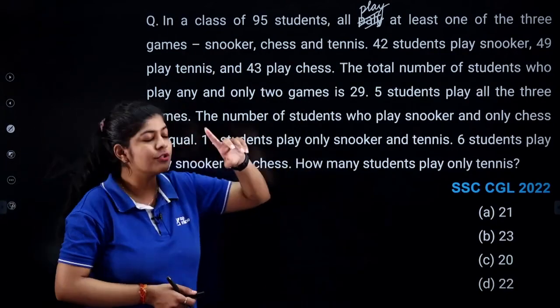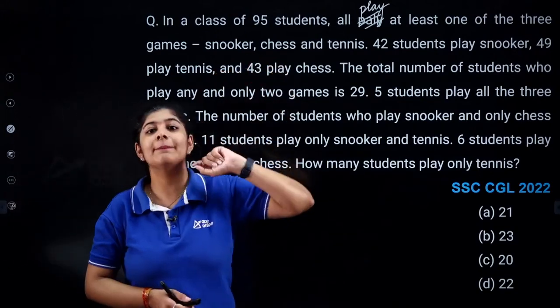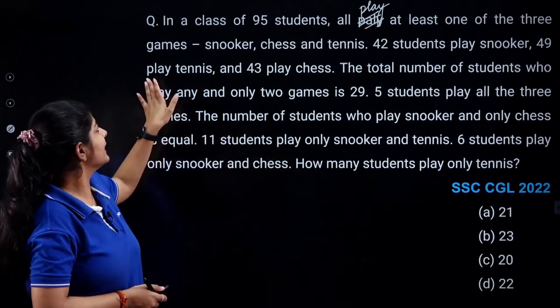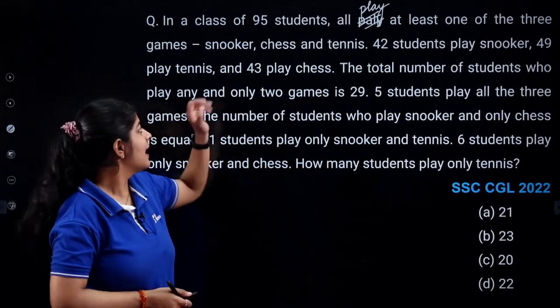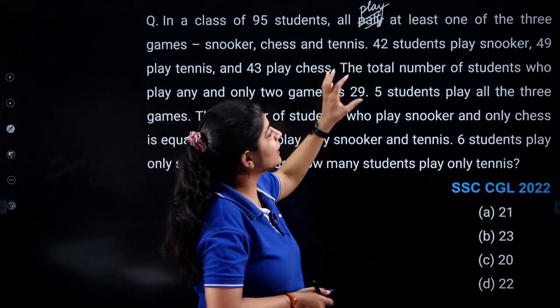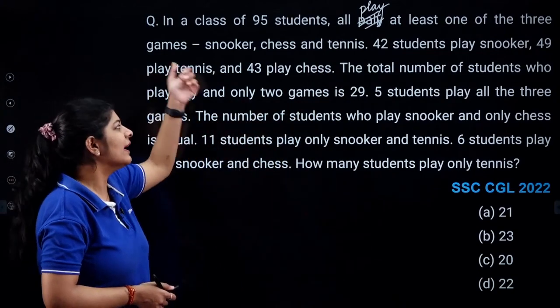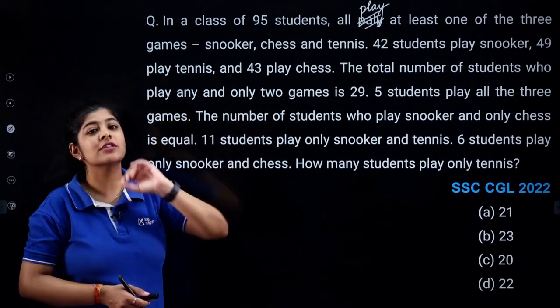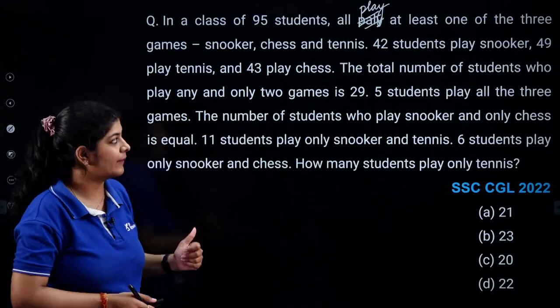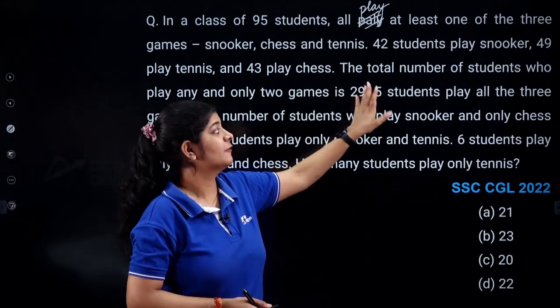The data is that 42 students play snooker, 49 play tennis and 43 play chess. The total number of students who play any and only 2 games is 29. So from this data you can determine the values.